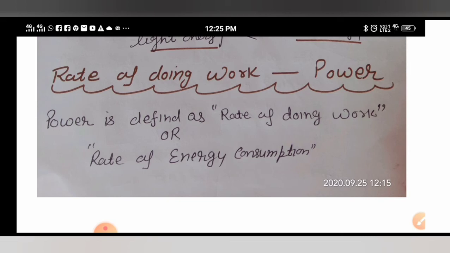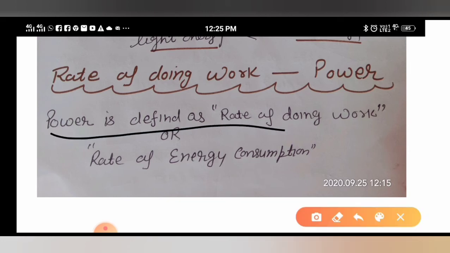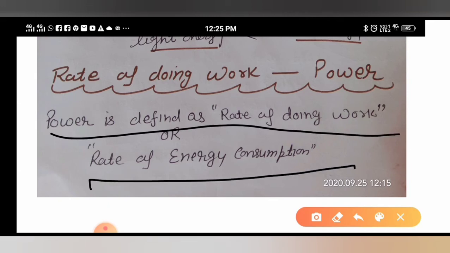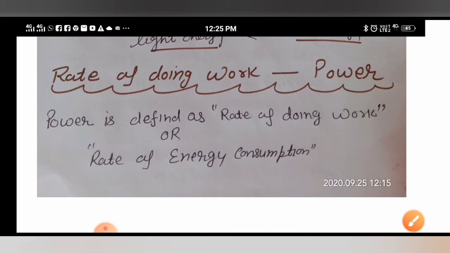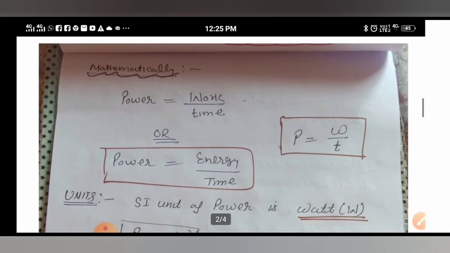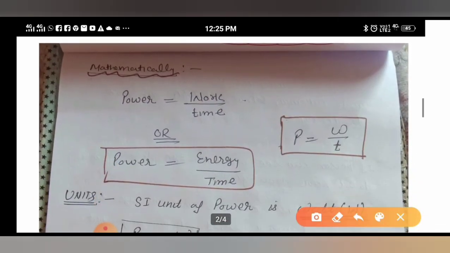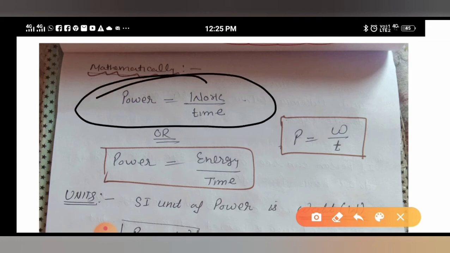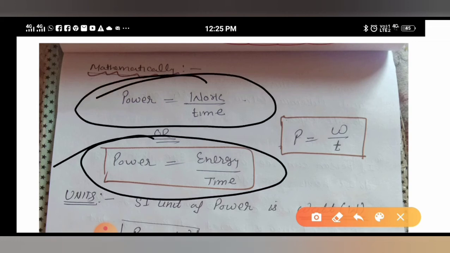Rate of doing work, meaning work done per unit time, is called power. So power is defined as the rate of doing work or rate of energy consumption, means how much energy is consumed in how much time. Mathematically, power is equal to work upon time, or power is equal to energy upon time. Both are same because work and energy are the same thing.